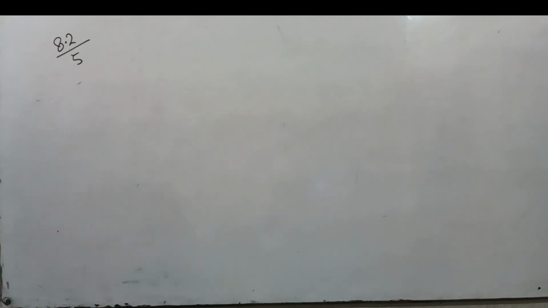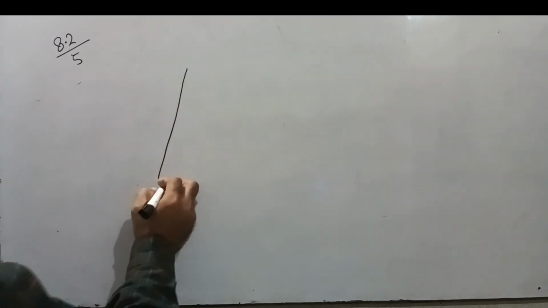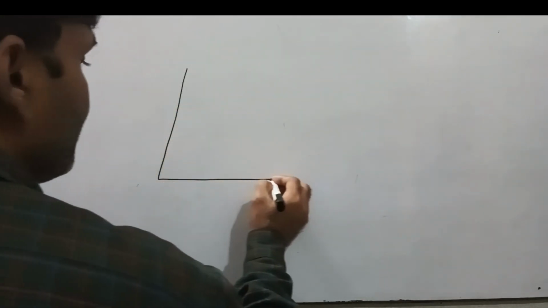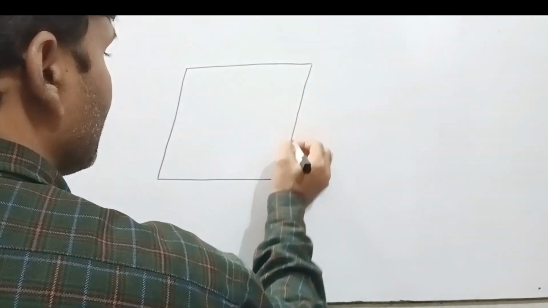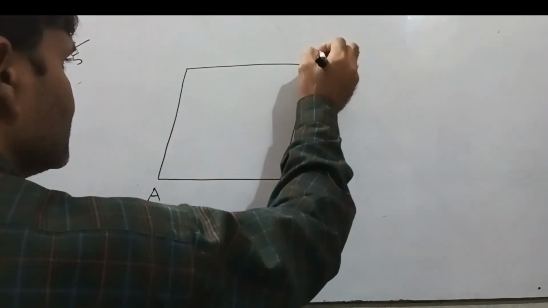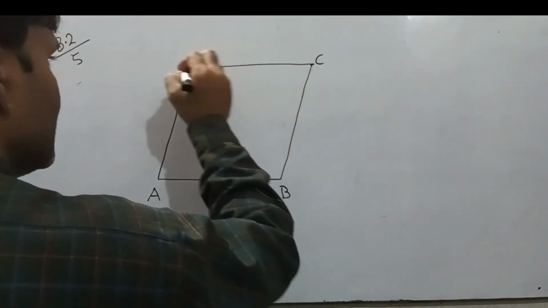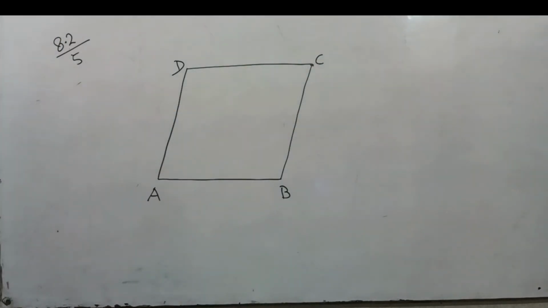The question is, in a parallelogram ABCD, then what we have? We have a parallelogram A, B, C, D. Okay.